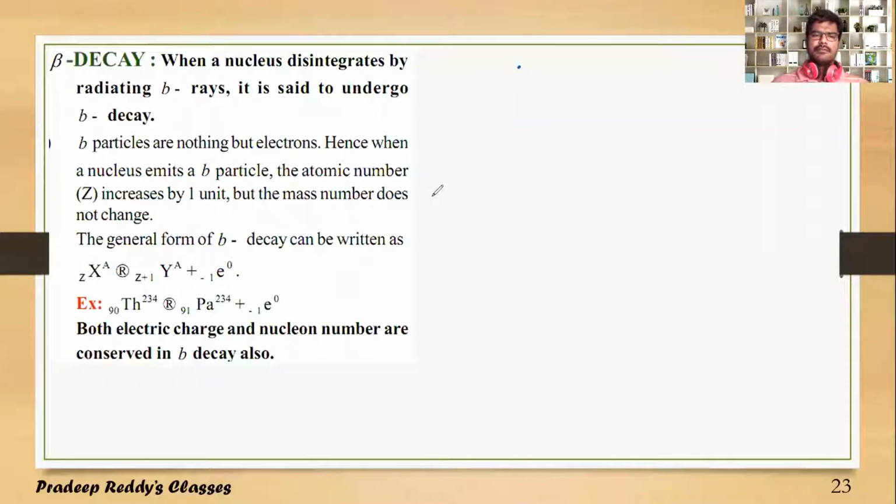Now let us discuss more about this beta decay. As I told you, beta minus is an electron and beta plus is a positron.